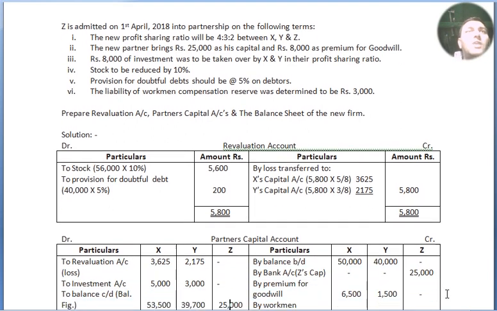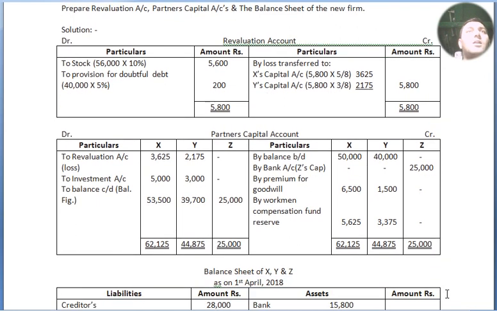Now we move to our solution. Revaluation account: to stock account 5,600, which is 10% of 56,000. To provision for doubtful debts, 40,000 into 5% is 2,000, altogether 5,800, less the existing provision. It is a total loss. The loss is transferred to X's capital account and Y's capital account in the profit sharing ratio 5:3.